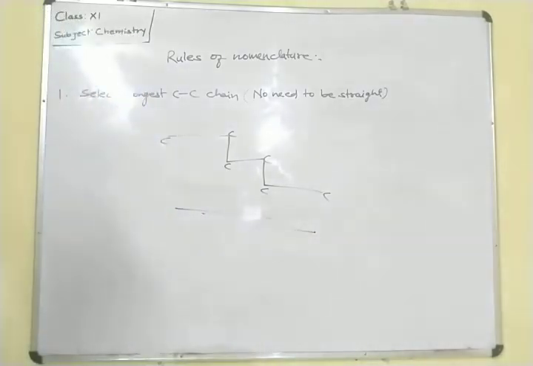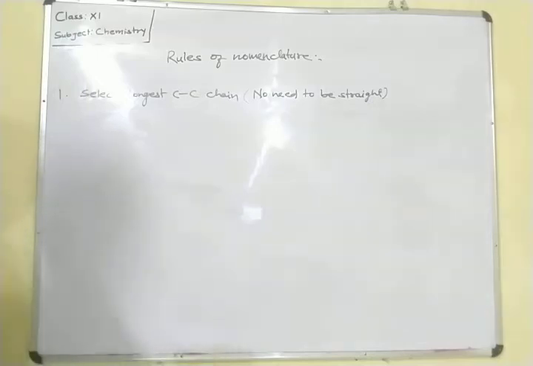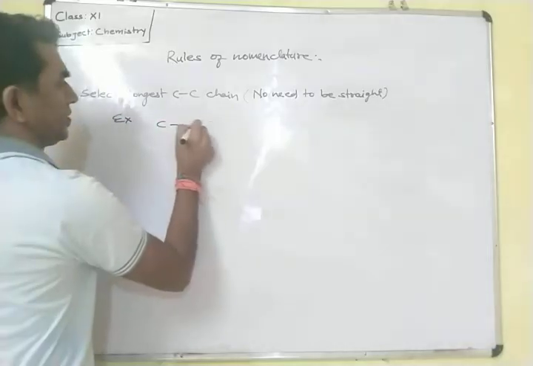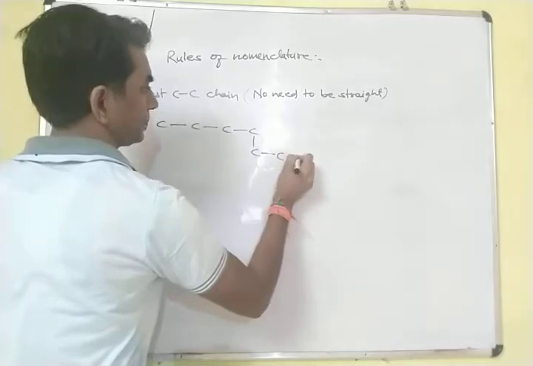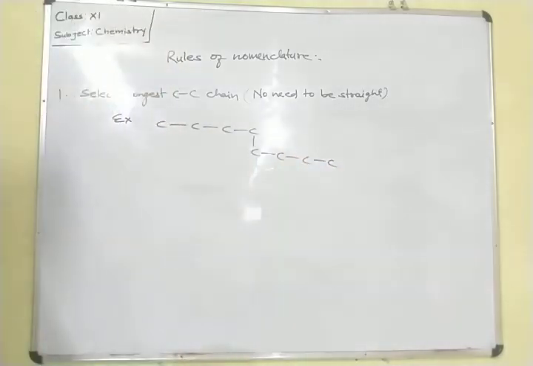In any way the carbons may be arranged, and we have to select the longest carbon chain. Suppose, for the example, I am giving one carbon here.